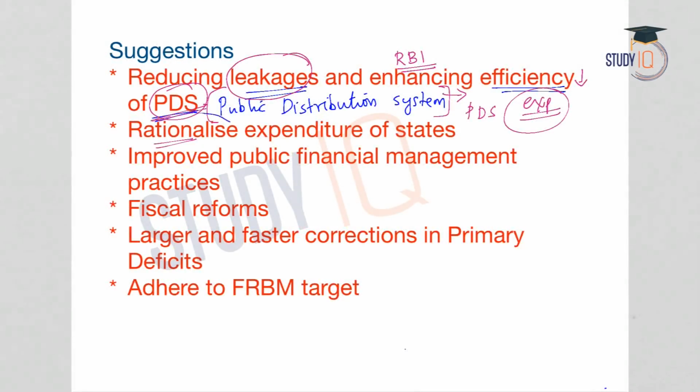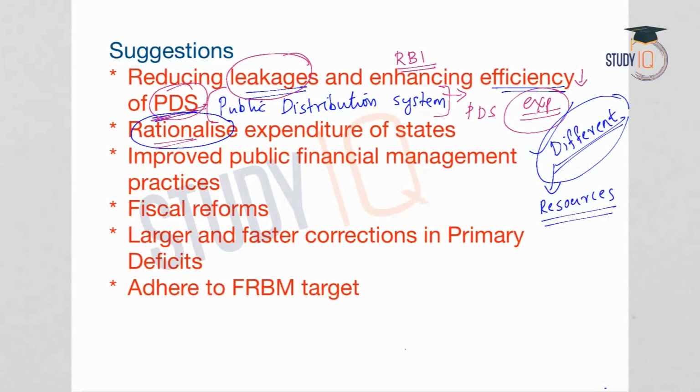What is meant by rationalization of expenditures? Every state will have different expenditures. The demands of people in different states would be different, and there will be a wide number of expenditures for a state. But what the state has to do is rationalize, which means the resources or the expenditure must be allocated on the basis of priority. So prioritization is very important. The demands or needs of a state must be calculated, and according to the output that each expenditure can provide, there should be prioritization of expenditure. Certain expenditures will be providing better results, better output, better productivity.